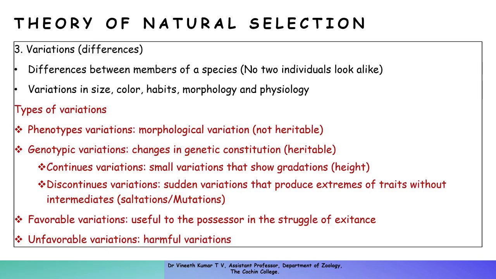Not only phenotypic, not only genotypic, but physiological, morphological, biochemical, in every aspect, variation or difference exists between individuals. Variations can be in size, color, habits, morphology, physiology, etc.